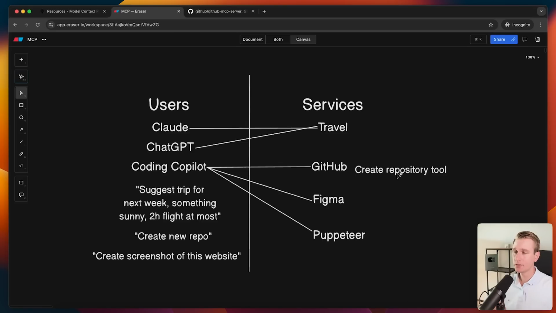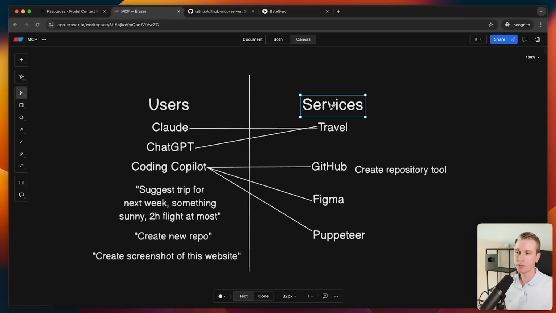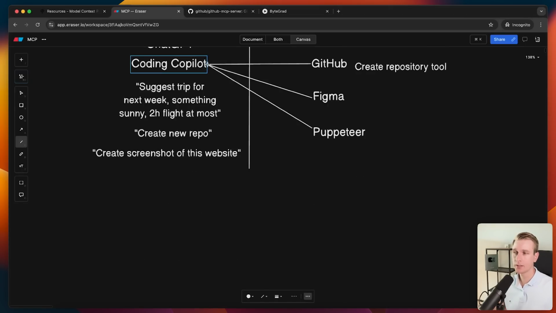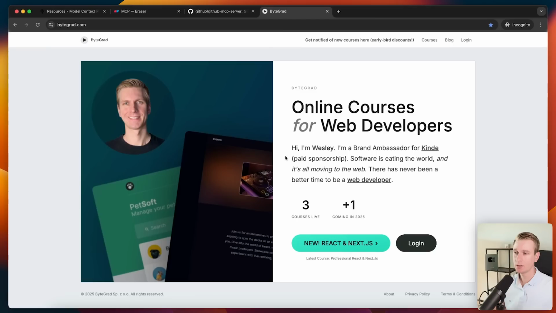Now, to really get a good intuition for how MCP works, you may want to try building an MCP server yourself. Building an MCP server may be particularly interesting if you already offer a website or a service yourself. I run ByteGrad, which is an e-learning service, and currently I only have a website. So this is my website.